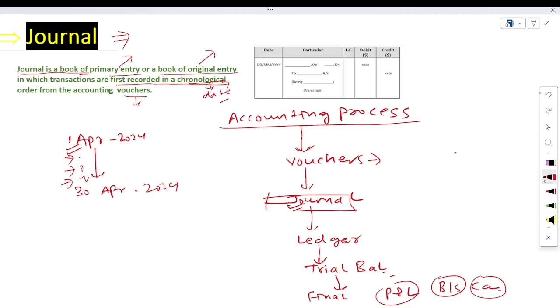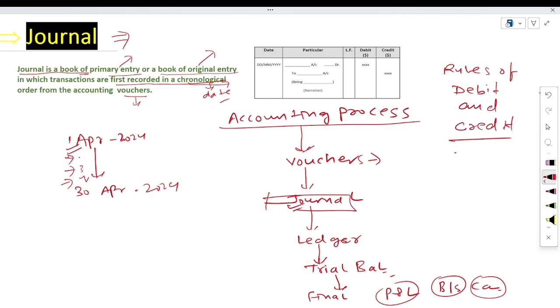Voucher, as I discussed: how will you record this transaction? For recording this transaction you must have a certain document, which is known as voucher or source document. Now the question is, how will you record these transactions? For recording these transactions you will have to understand the rules of debit and credit.